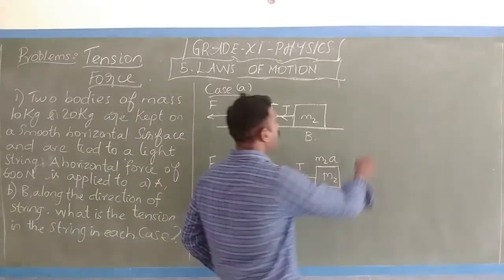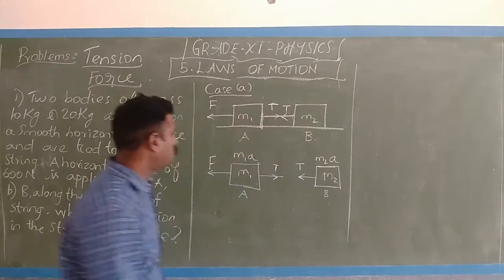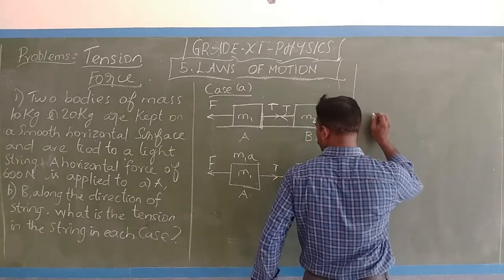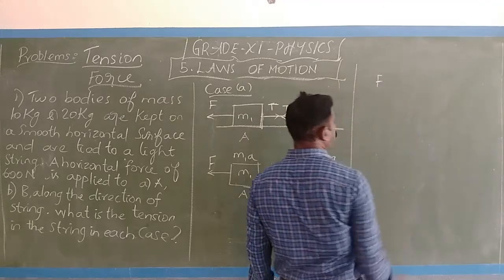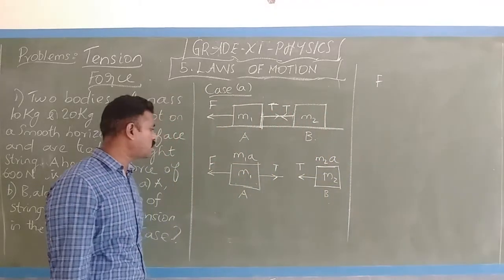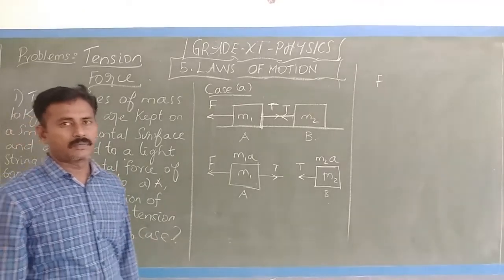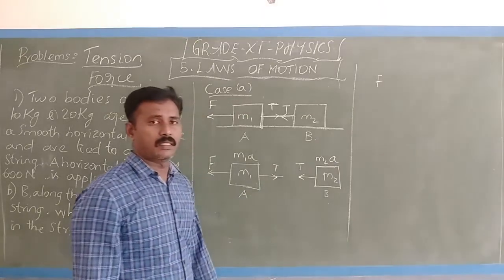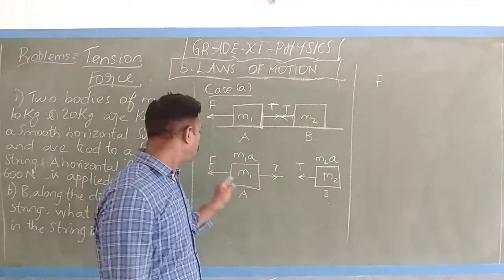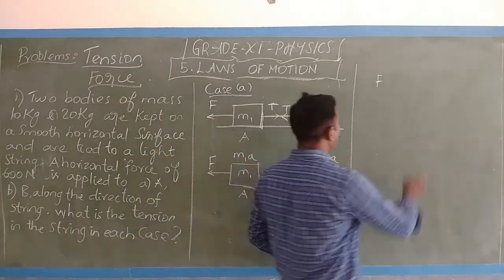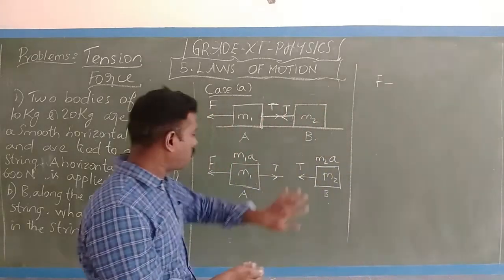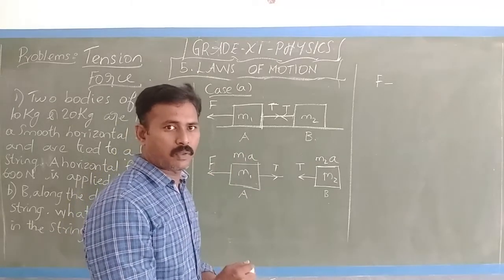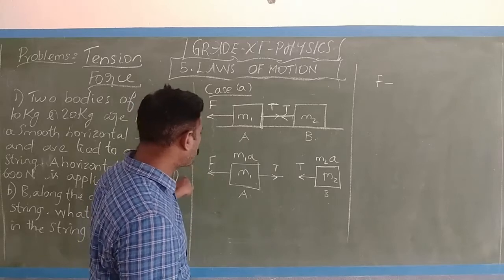Now let us find the values. Consider the first diagram. What is the first diagram? You can very easily write it by seeing this diagram now. Force equals mass times the acceleration. What is the force applied? F is the force, the complete force. The direction of movement is to the left hand side. This block is moving to the left hand side. What is the opposing force?